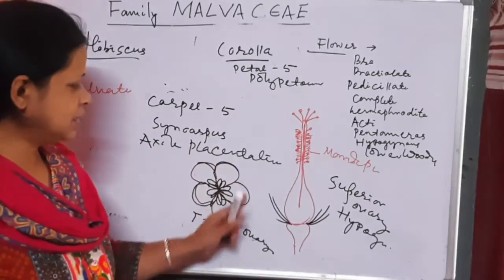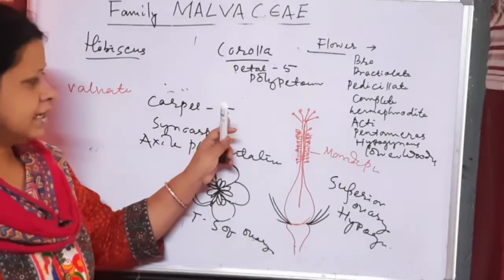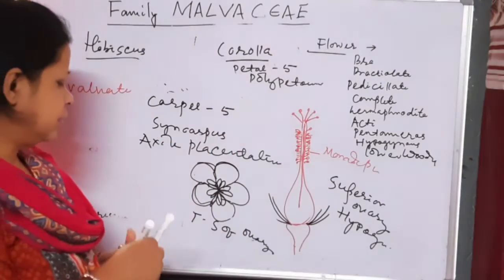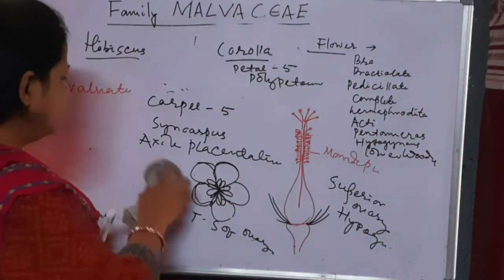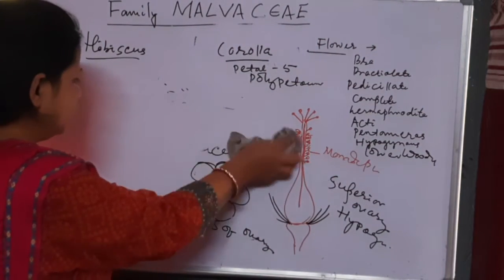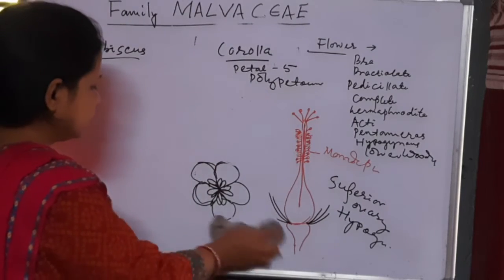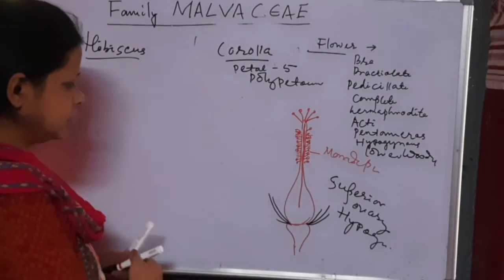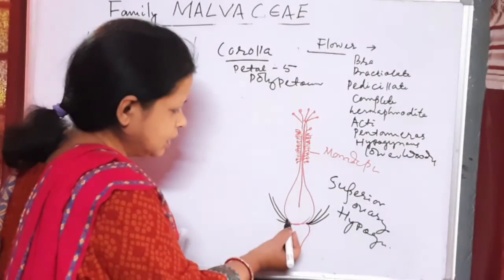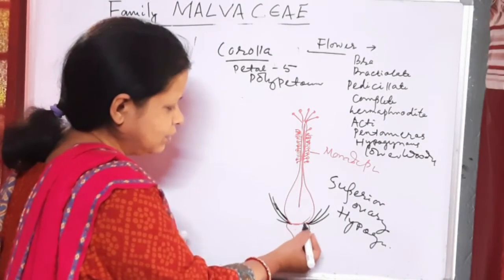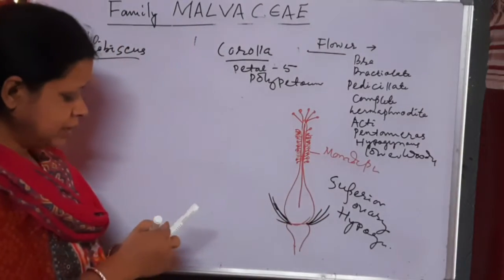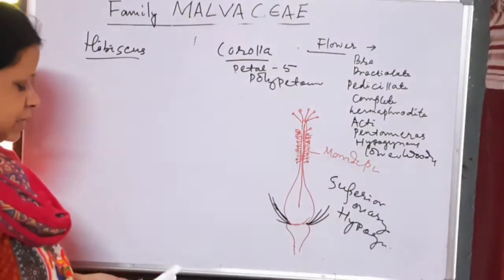Syncarpous means fused carpels. Pentacarpellary, or number of carpels 5. And superior ovary. This is called superior ovary. Ovary in a superior position. Calyx, corolla, androecium all arise below the ovary. So this is also superior ovary.